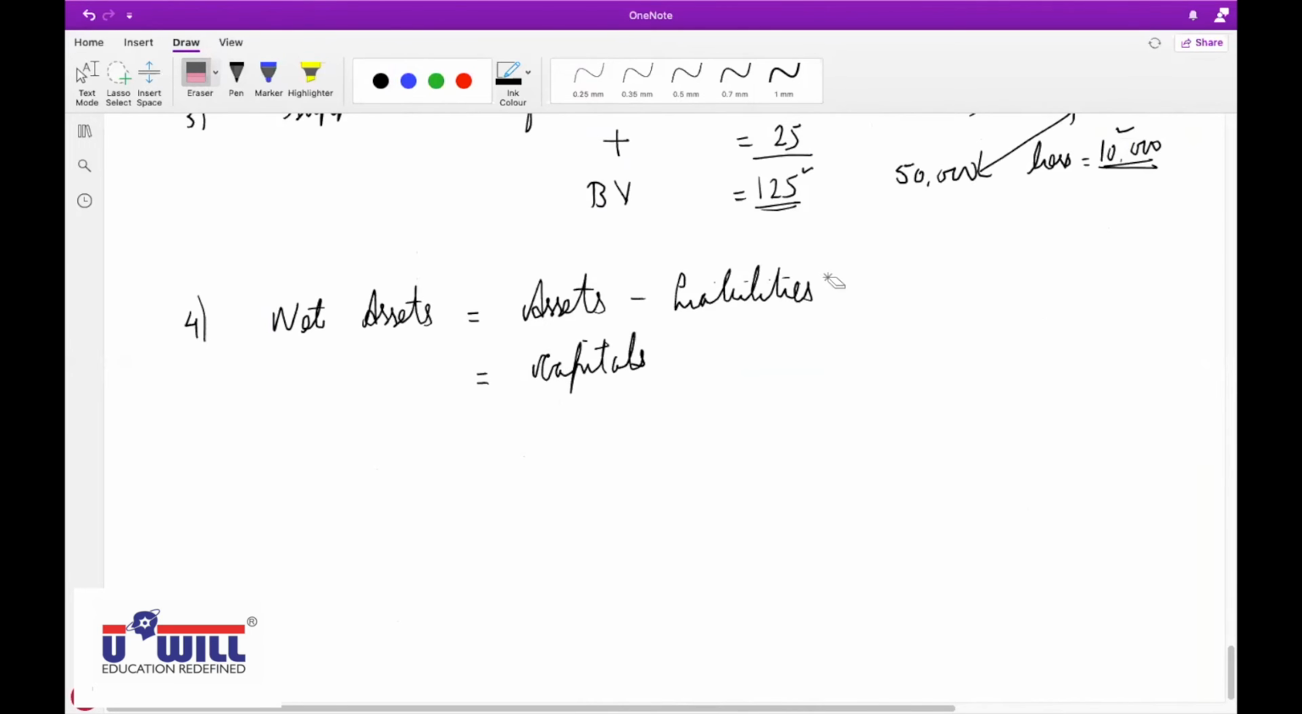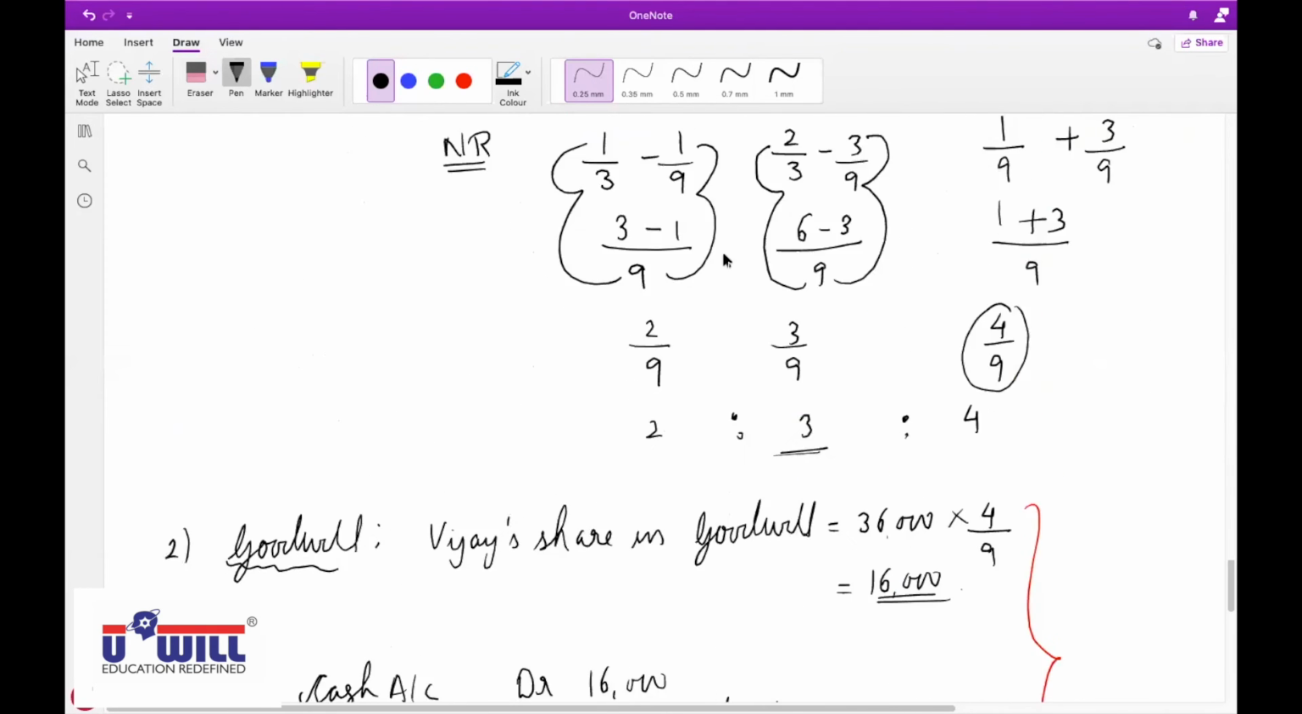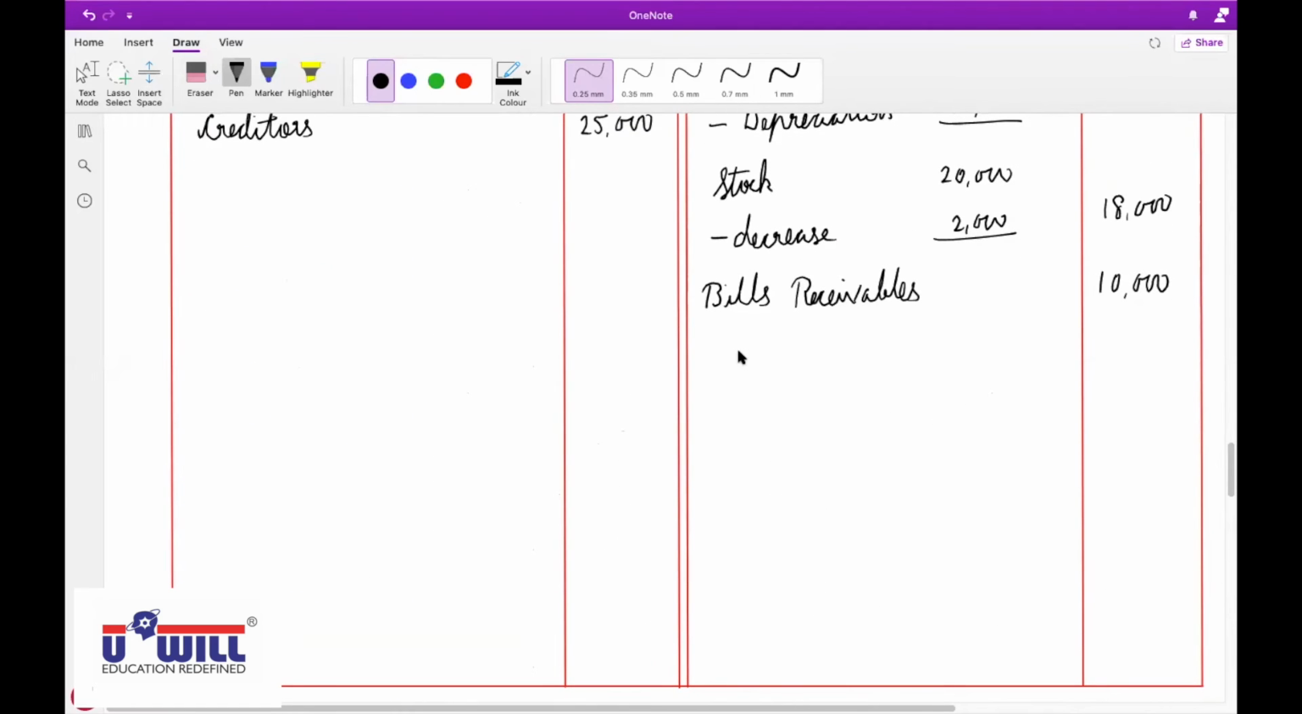Now the question arises: why do we have to do this? Why can we not directly do assets minus liabilities? Because in the assets, we don't have the amount of cash.